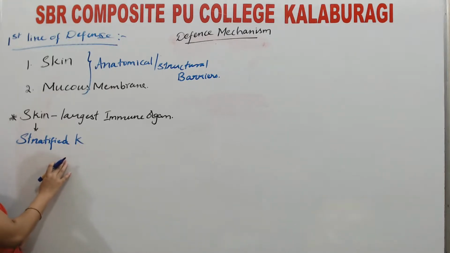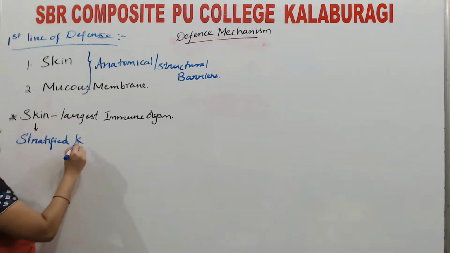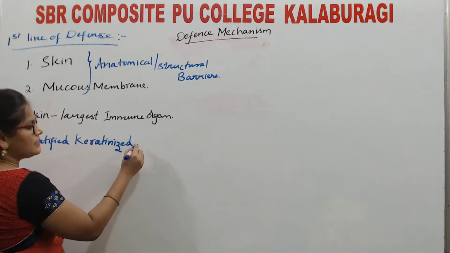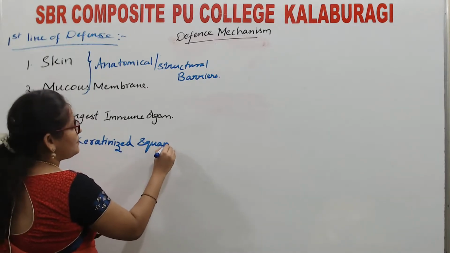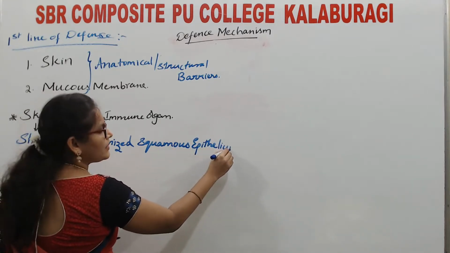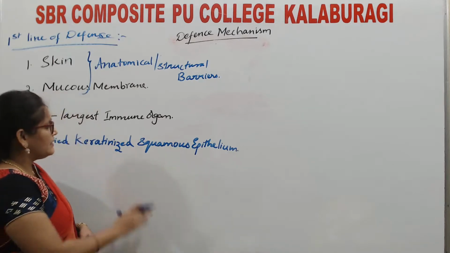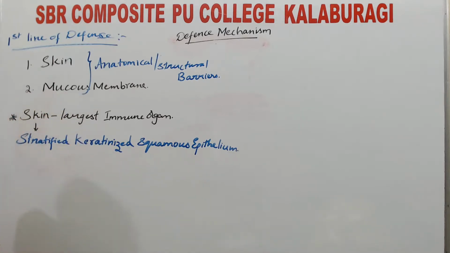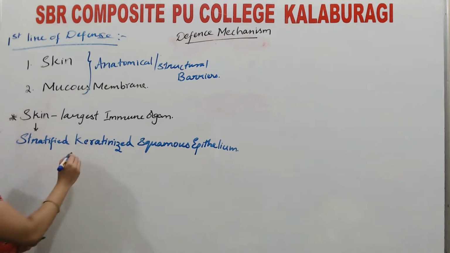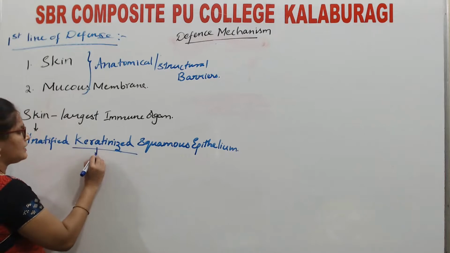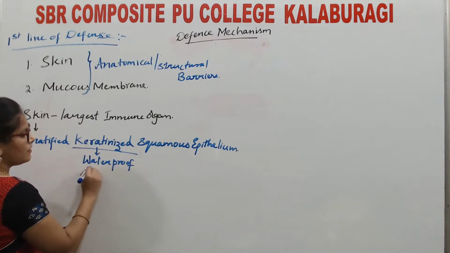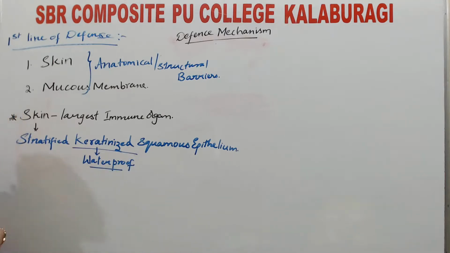We have studied all the epithelial tissues in your first year. The epithelium present in the skin is stratified squamous epithelium, keratinized epithelium. This keratin protein acts as waterproof, and it will also prevent the entry of pathogen.